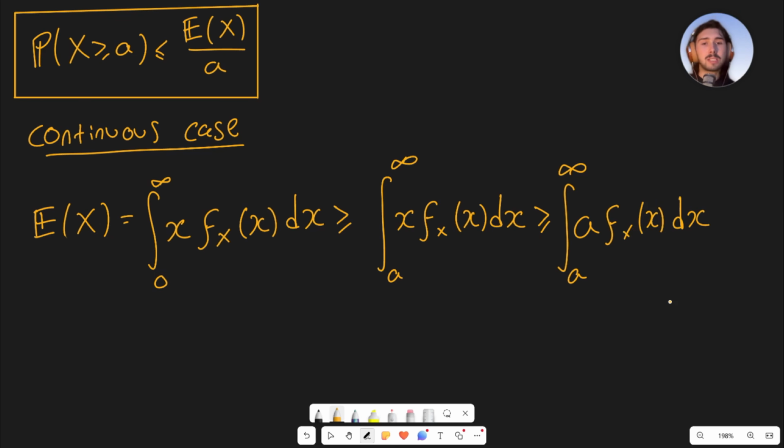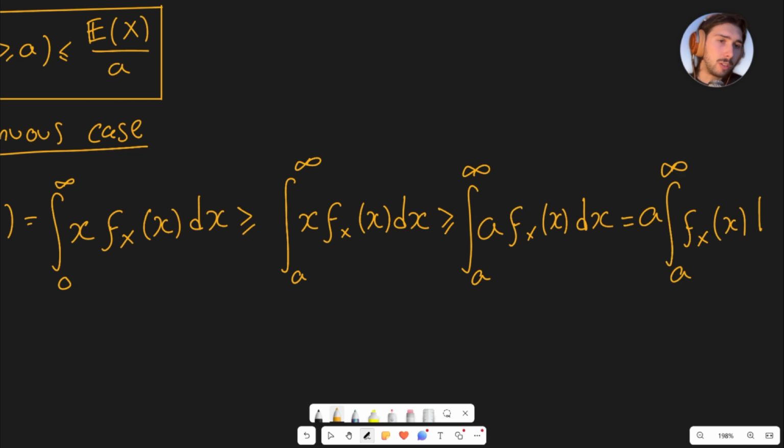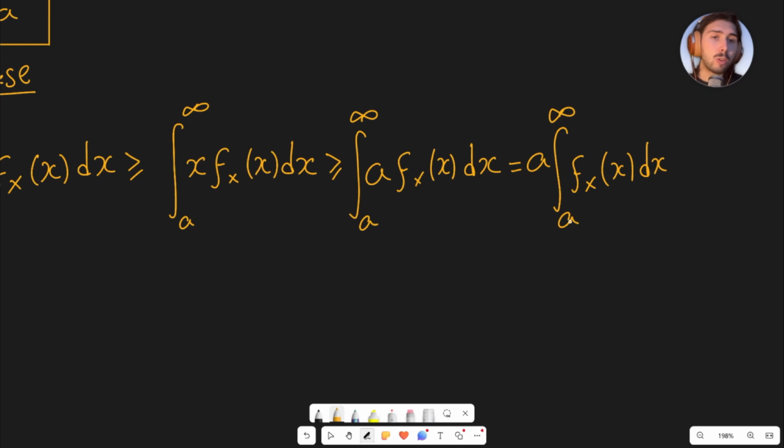Okay, and the exact same reason follows again. And then we can factor the a to the outside. So this is equal to a times the integral from a to infinity of just the probability density function, like this. And again, it's the exact same argument. The integral from a to infinity of the probability density function is just the probability that the random variable capital X is bigger than or equal to a.